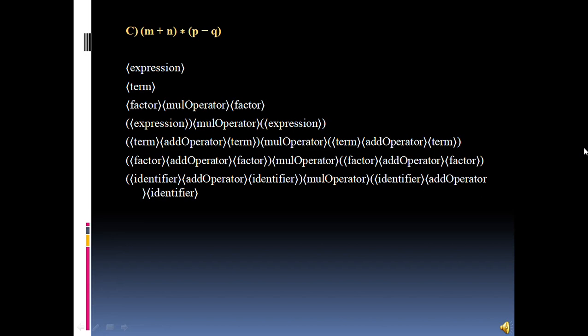The identifiers would be m and n, and in between there is a plus operator. Then it would be followed by a multiply operator. Then again the identifier would be p, then in between a subtract operator, and at last q would be an identifier. So it is an infix notation.